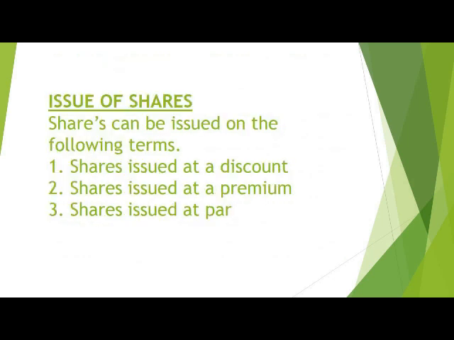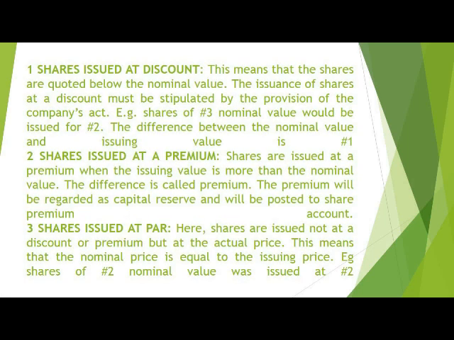Then issue of shares. In accounting, there are three methods whereby a company can issue out shares. One, a company may decide to issue out shares at a discount. Second, shares issued at a premium. Then third, shares issued at par. These are the three main methods of issuing shares in an organization. So we'll quickly look at each of them one after the other.